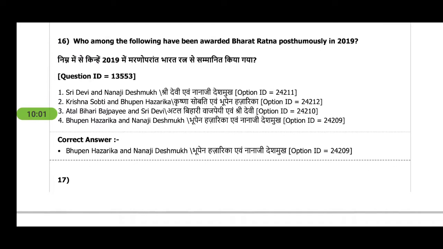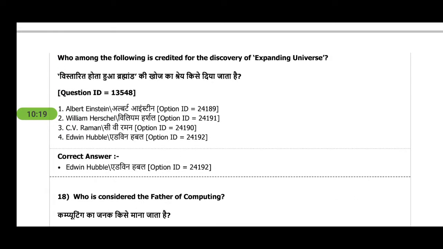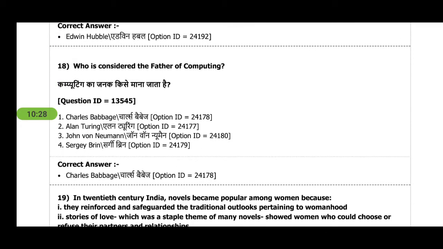Who among the following have been awarded Bharat Ratna posthumously in 2019? It's very common and current affairs. Bhupen Hazarika and Nanaji Deshmukh, both of them have got this award after death. Next question is, who among the following is credited for the discovery of expanding universe? The scientist is Edwin Hubble. You can get it in a GK book. Who is considered the father of computing? So we know who has discovered computer, Charles Babbage.